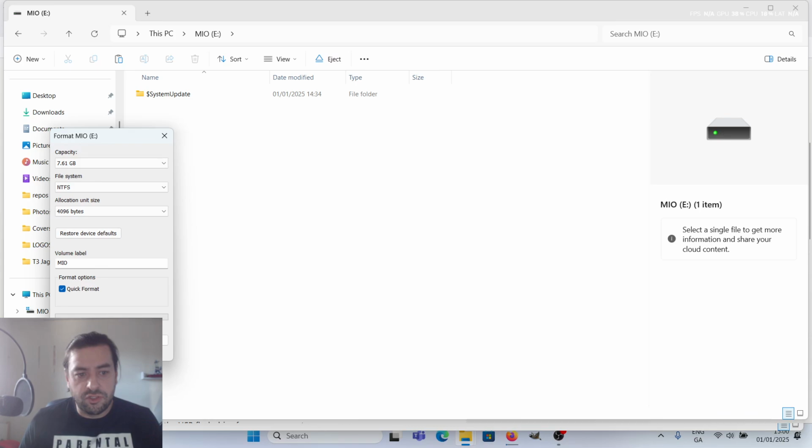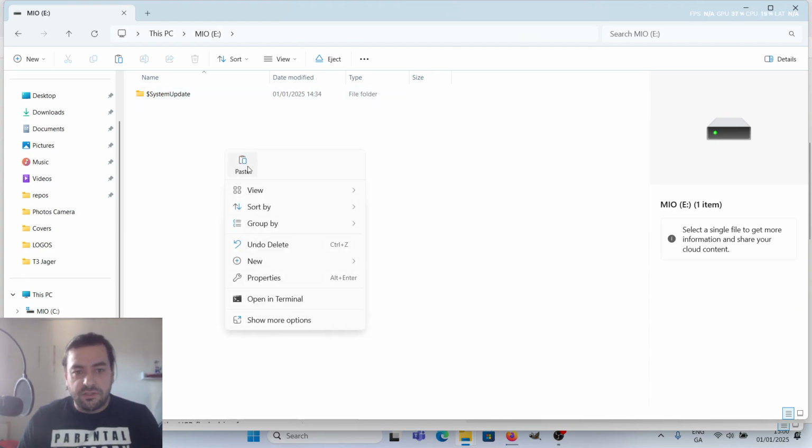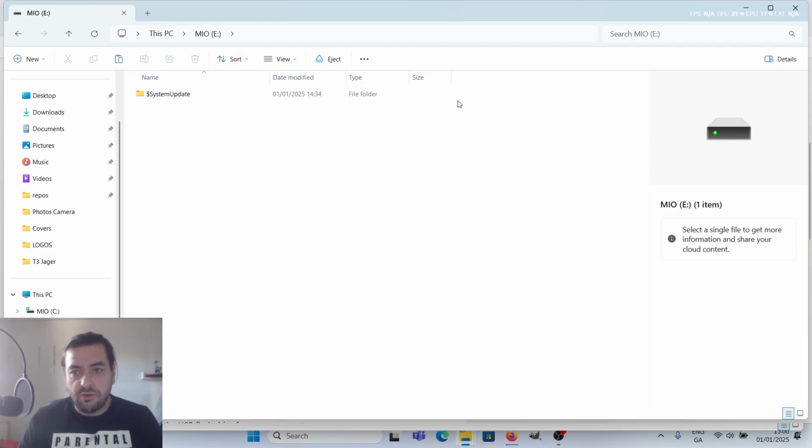You can do a quick format or not. If you unclick that, it will take a little bit longer. Which way you choose is up to you. Then you copy the file and paste it here.